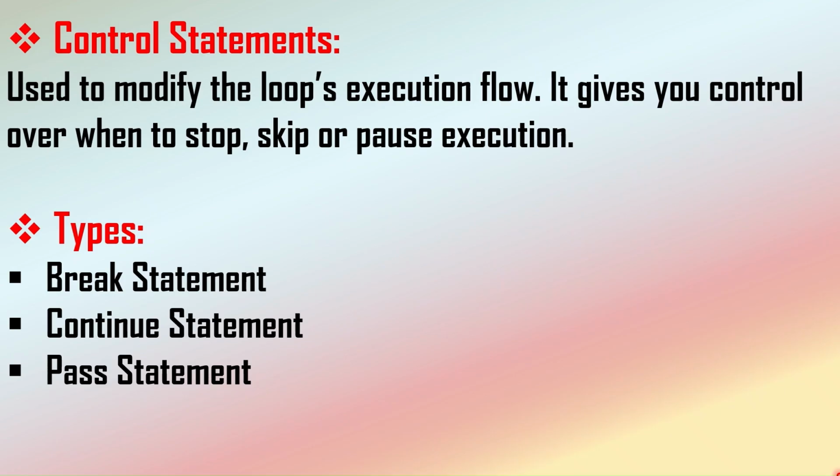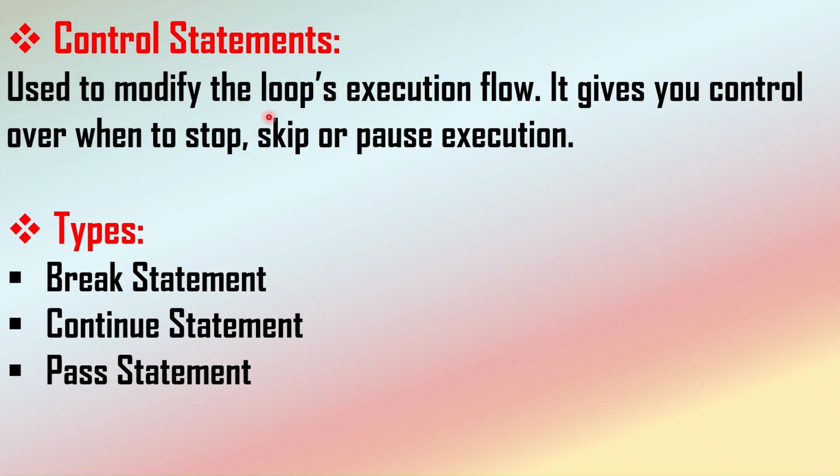But suppose you want to control those loops' execution, then we can make use of control statements in Python. These are the ones that are used to modify or control the loop's execution flow. These statements give you control over when to stop the execution, when to skip some iterations or the current iteration, or when to pause some of the execution statements.